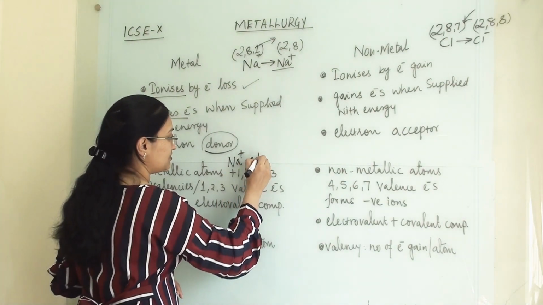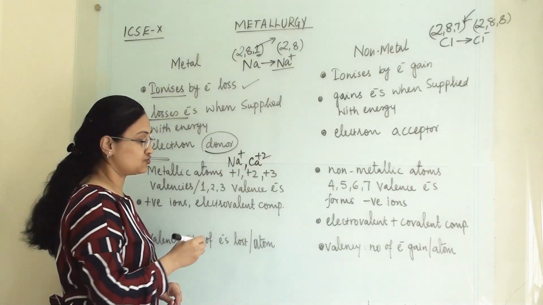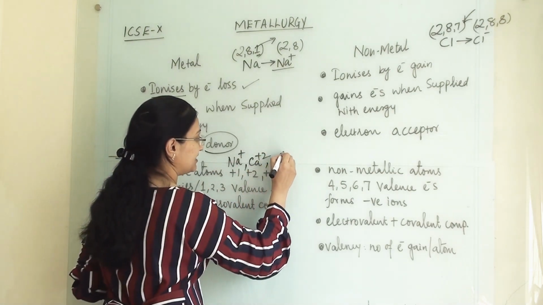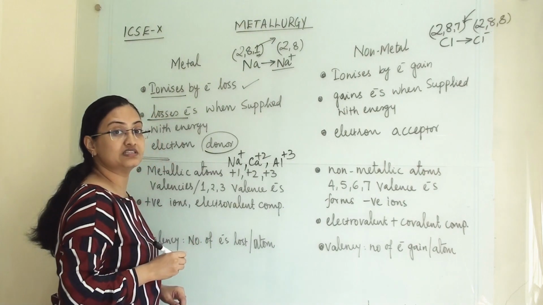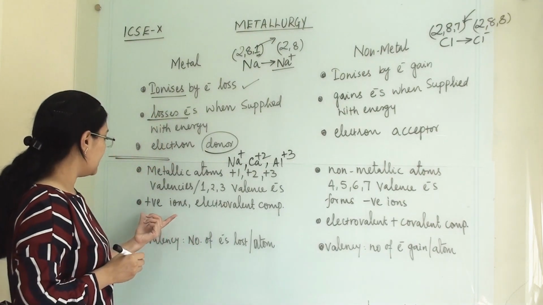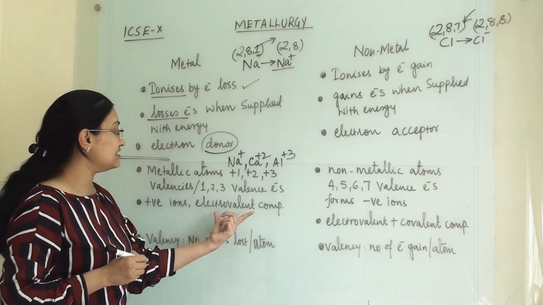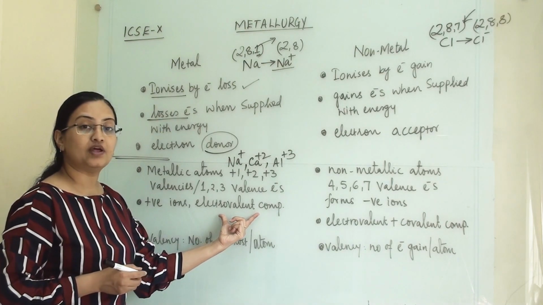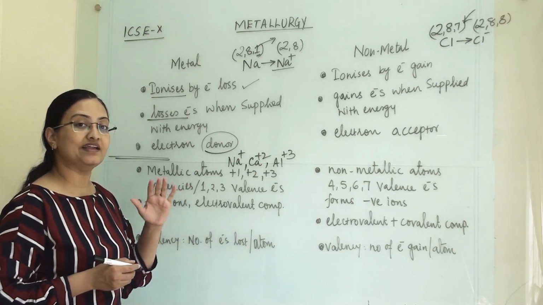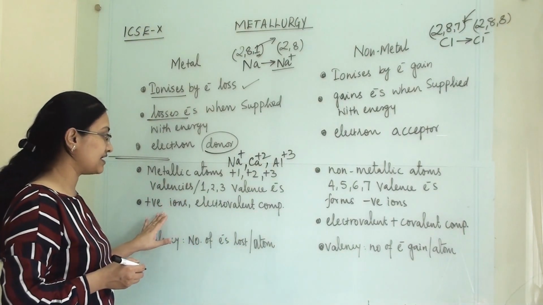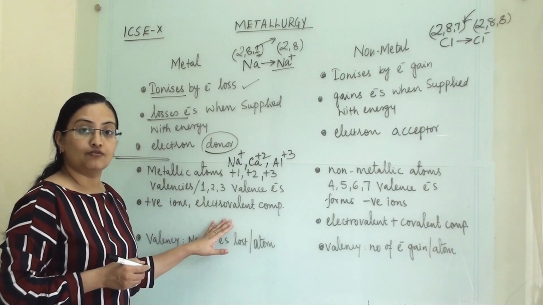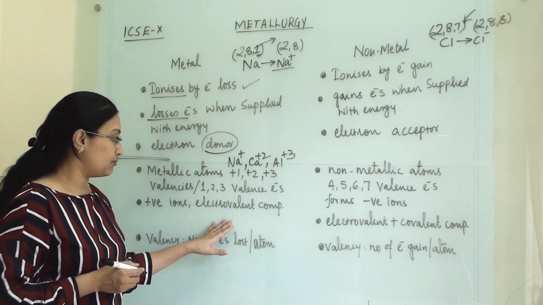For calcium it is an example of +2 and aluminium ion is an example of +3 positive ion. All the metallic elements will form positive ions and they will form electrovalent compound.